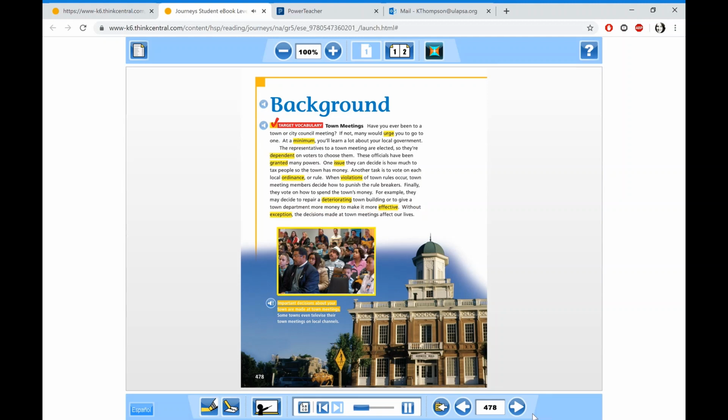Important decisions about your town are made at town meetings. Some towns even televise their town meetings on local channels.